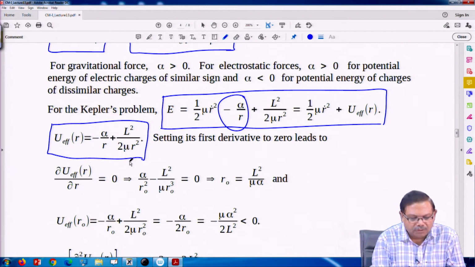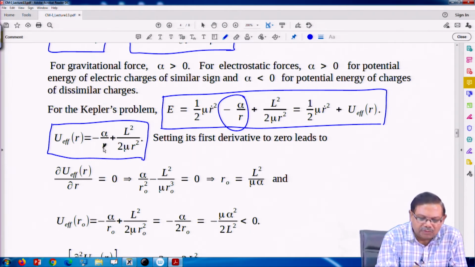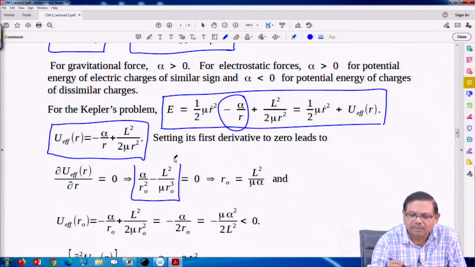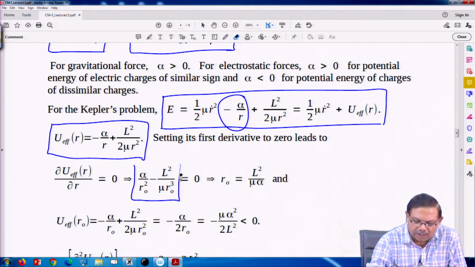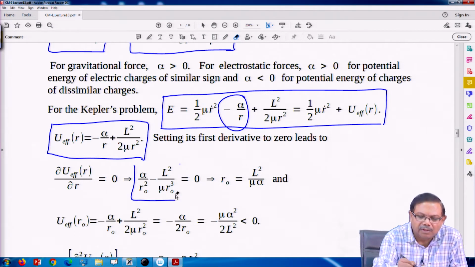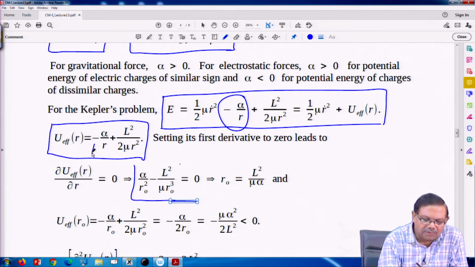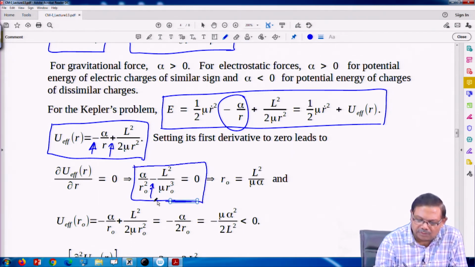As soon as I set this equal to 0, you can see U of r is here. So 1 upon r will give 1 upon r square, and 1 upon r square on differentiation will give 1 upon r cube. There would be a negative sign. Here there was a negative sign, so that becomes positive; this was positive, so that has become negative, and that is equal to 0.